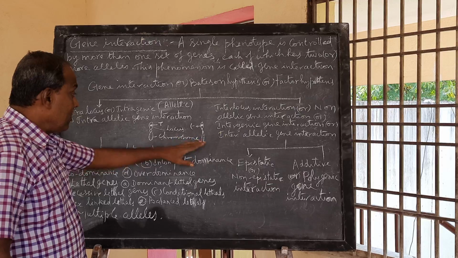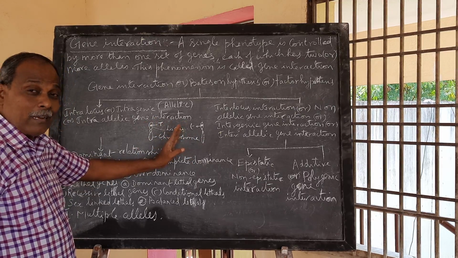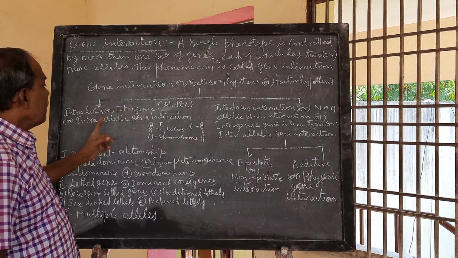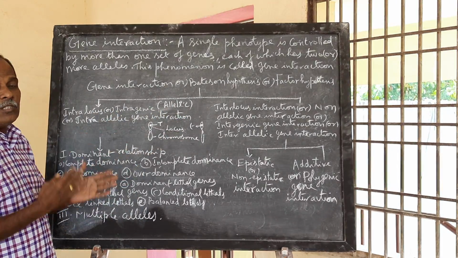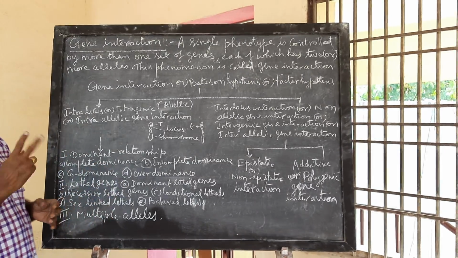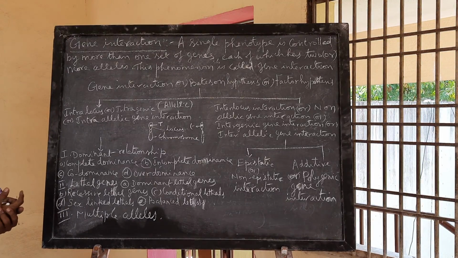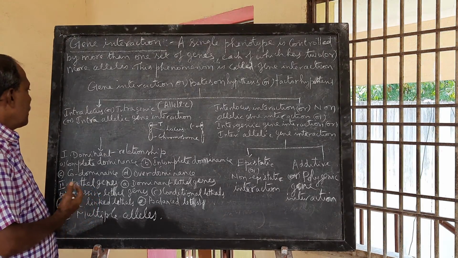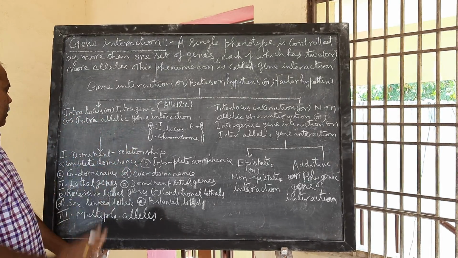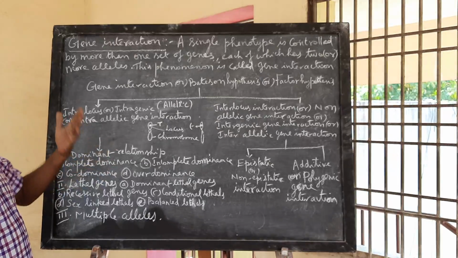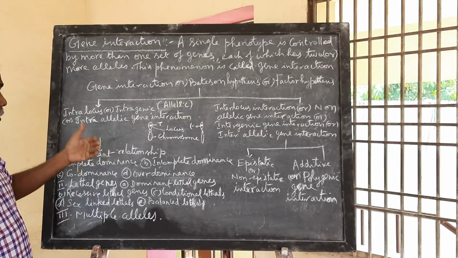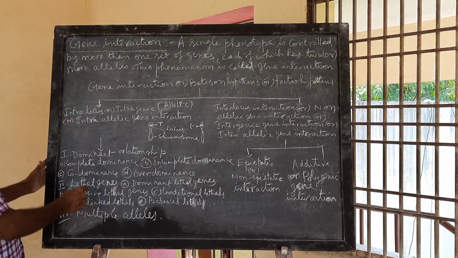So that's why this kind of interaction is called intra-allelic, intragenic, intralocus gene interaction: interaction within the gene, within the allele. Now it is of various types: dominant relationship, complete dominance, incomplete dominance, co-dominance and over-dominance. We'll study them one by one. Then lethal genes.